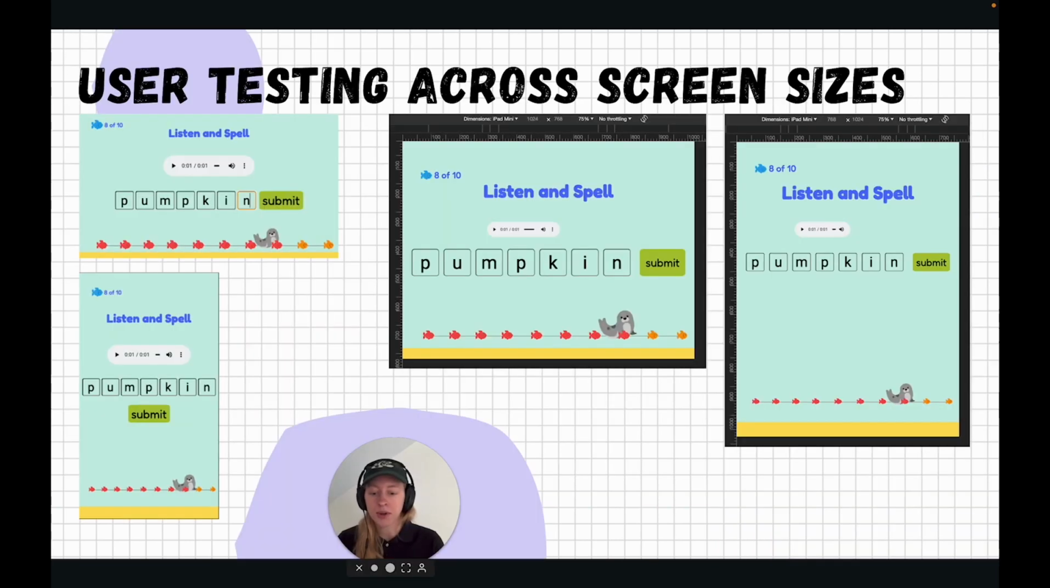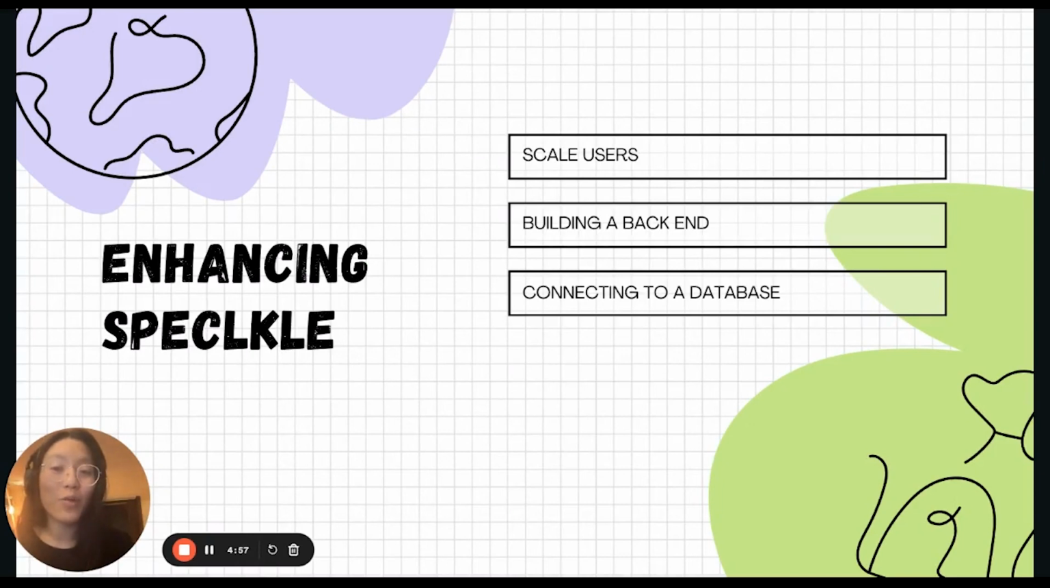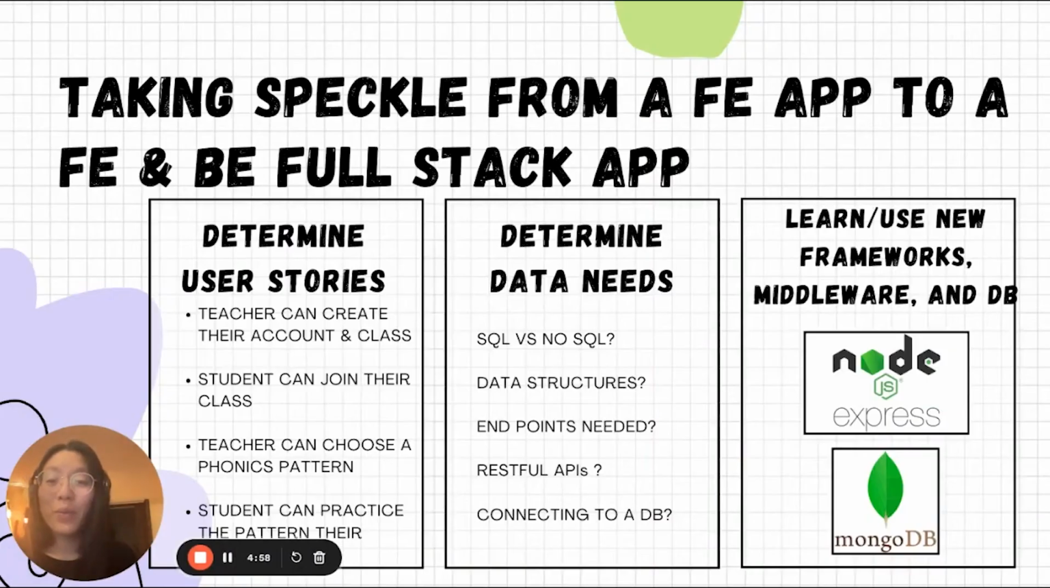Our app is responsive across screen sizes, so learners can practice spelling on the go. Finally, our site is fully tested using Cypress testing. We then built our own backend to scale our app that will allow for user creation, class creation, and customization of data. We determined new user stories and asked ourselves questions like, which database structure would best suit our needs,